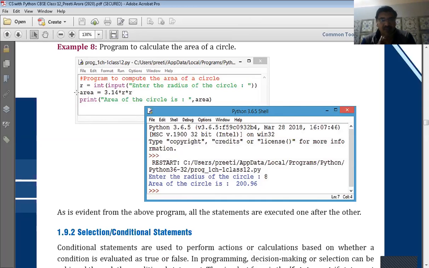Then the Python compiler or computer will go to the third statement. Then it will do some computation, calculate the area of the circle, and after computation, store the value of area in the variable area, and in the fourth statement it will print this. So this is known as sequential execution. That means statements are executed in sequential fashion: number 1, 2, 3, and 4.